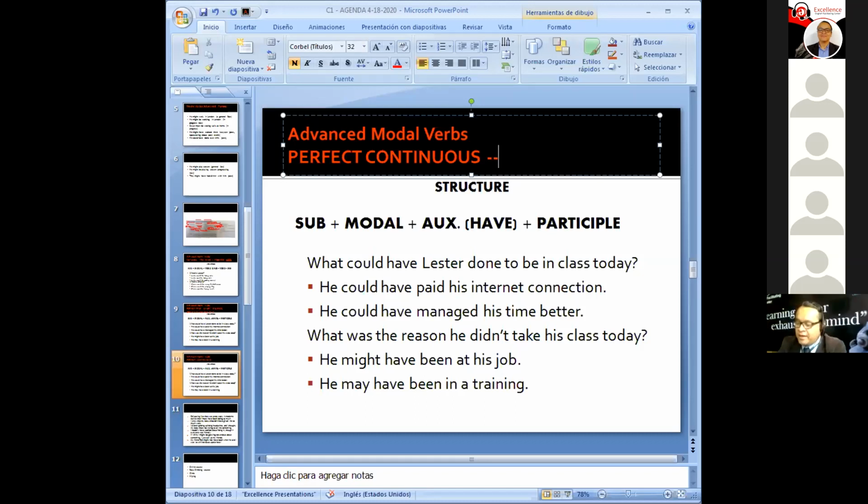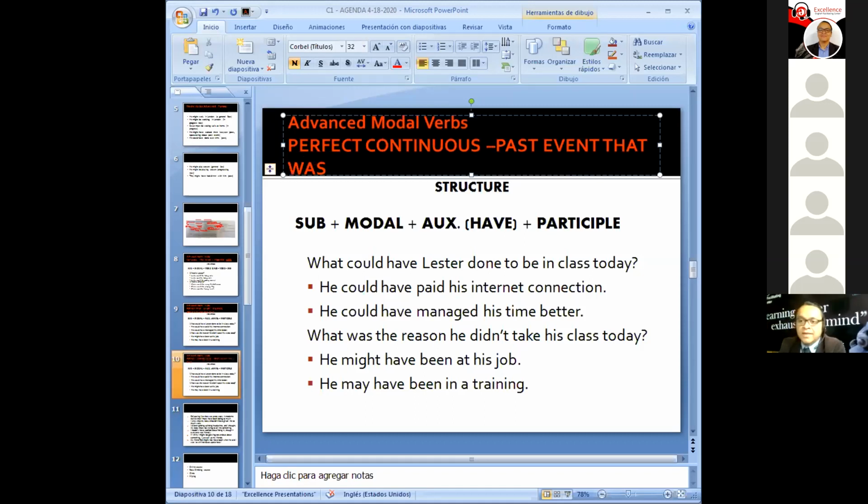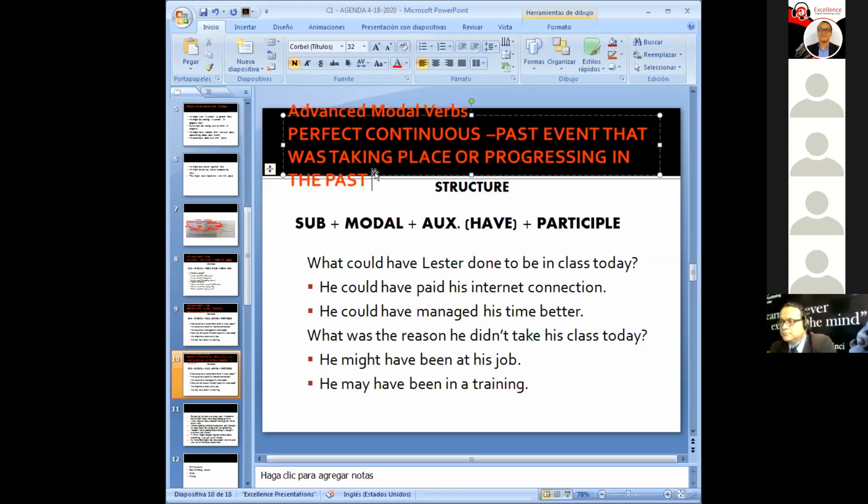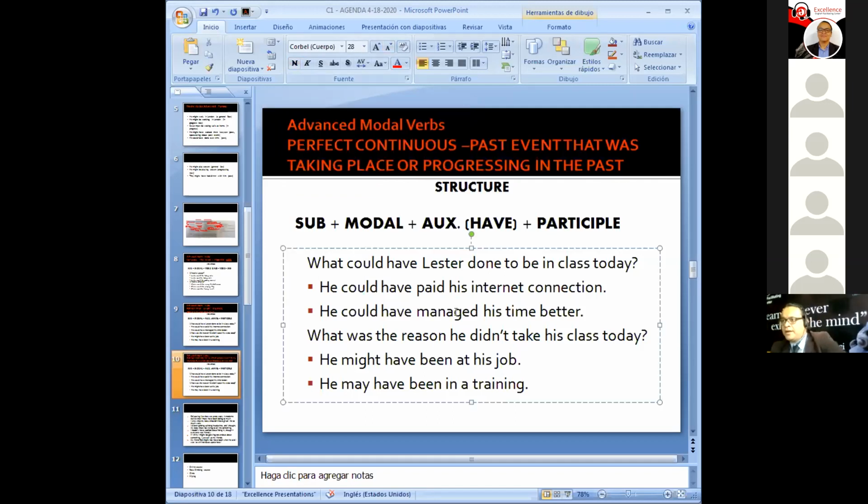You're going to talk about a past event or action that was going on in the past, that was taking place, that was progressing in the past. Okay? That was taking place or that was progressing in the past.